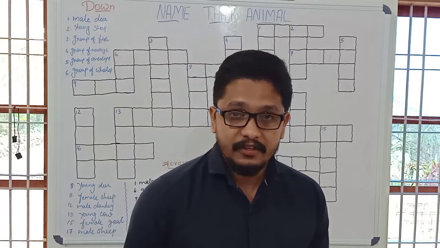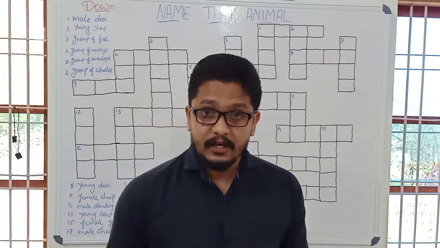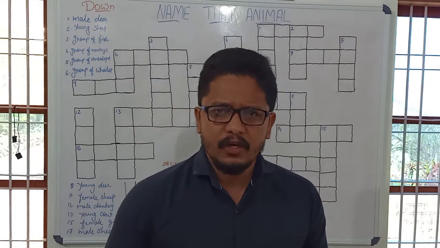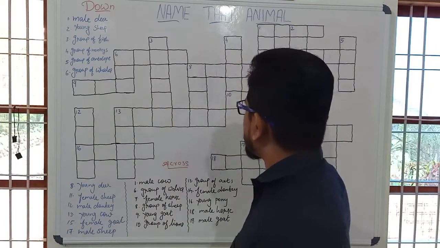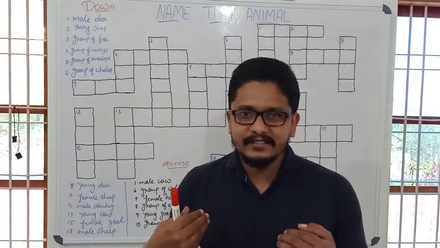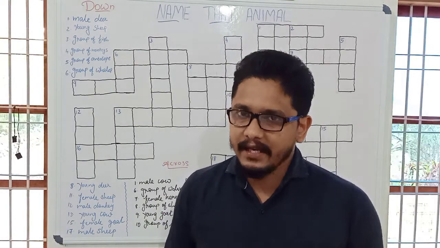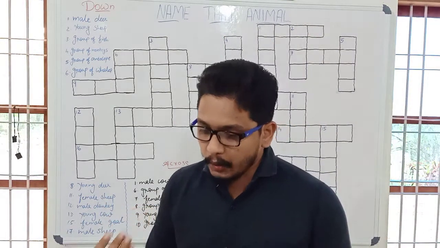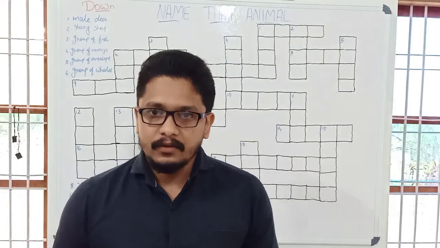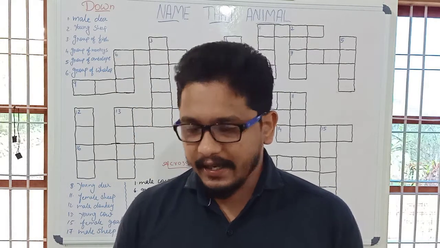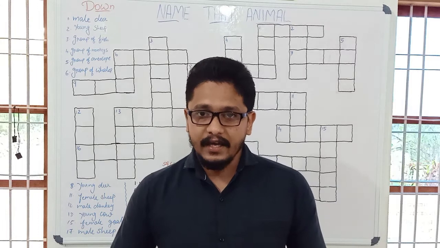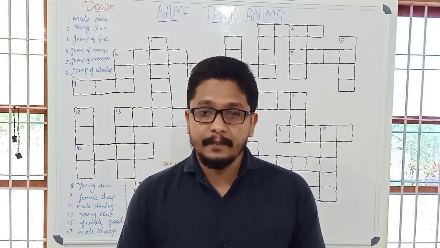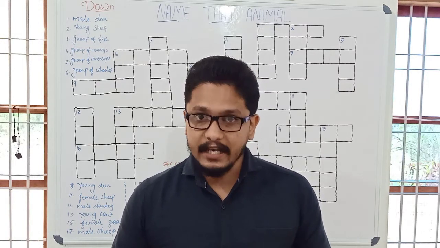Today I am standing here with a different concept. Today we are going to learn some vocabulary, and we are not going to learn it simply. We are going to learn the vocabulary by using this crossword puzzle, and it is related to the names of some animals. You can see on the board, name that animal. We may not know the names of some of the animals, so we can study them today. It is a fun way, and in another way we can learn new words related to some animals which we may still not know.